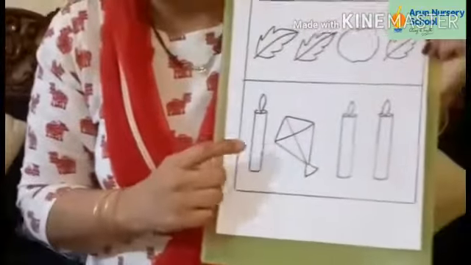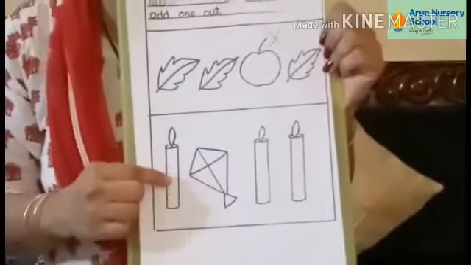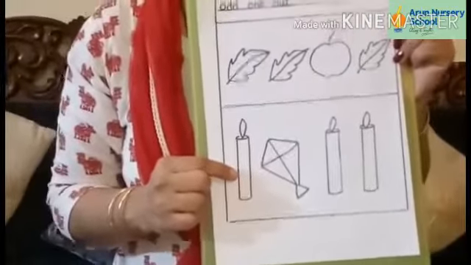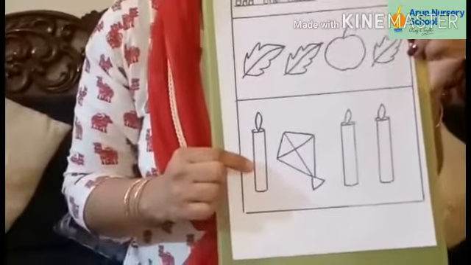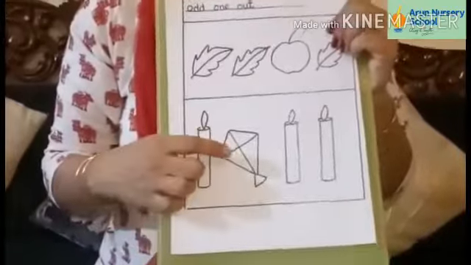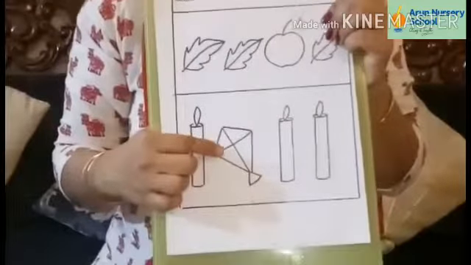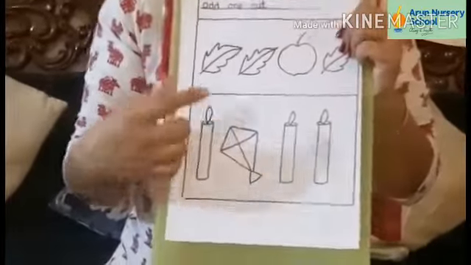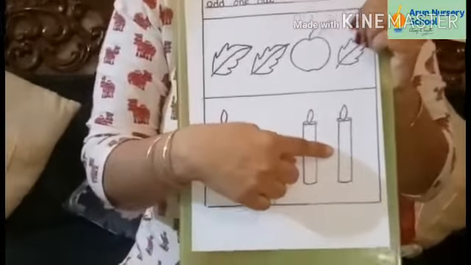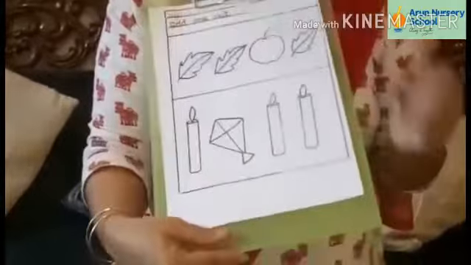Next see the picture. This is a candle. What is this? Candle. Did you decorate the house with candles in Diwali? Yes? Okay, so this is a candle. And what is this? This is a kite. This is also a candle and this is also a candle. Very good children. Now tell me,